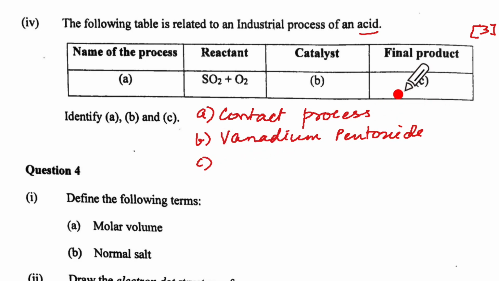What is C? The final product. What is the final product? It is sulfuric acid. Now remember, we prepare sulfuric acid from oleum. Now in oleum we have to add requisite amount of soft water, and we get the final product as sulfuric acid.